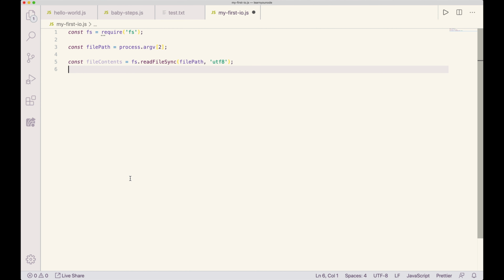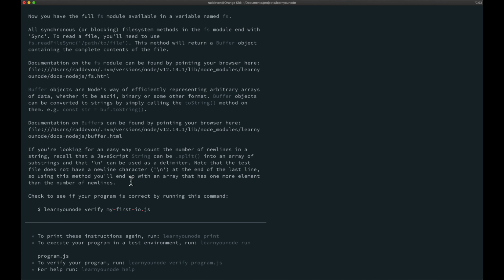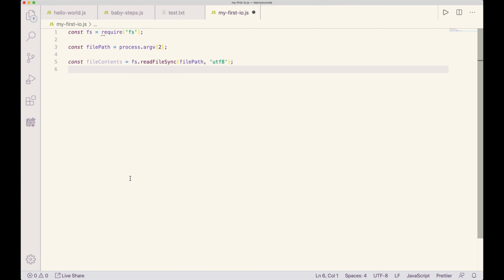Okay, cool. Yeah, so if we split on the new line, it's going to split everywhere there's a new line, and the array is going to be made of those elements on either side of the new line. So we're going to have one more than we have new lines.